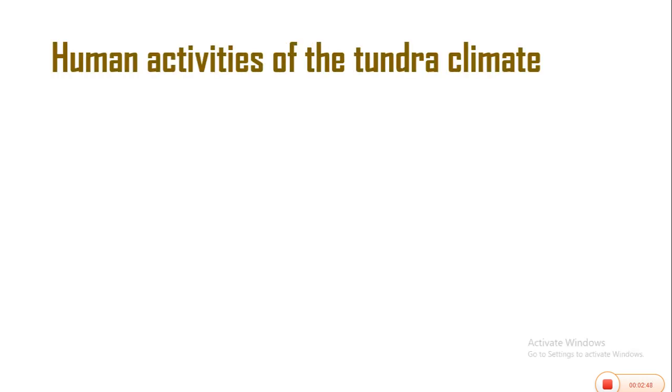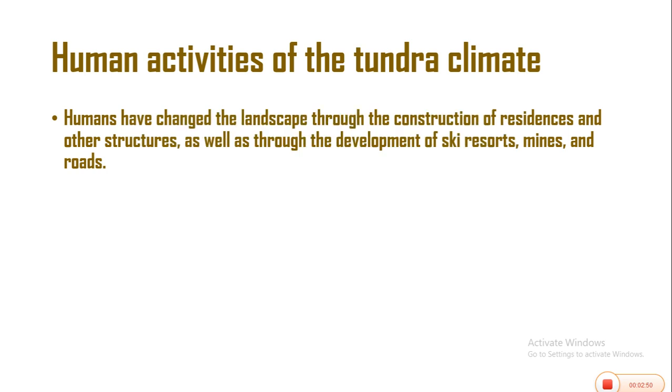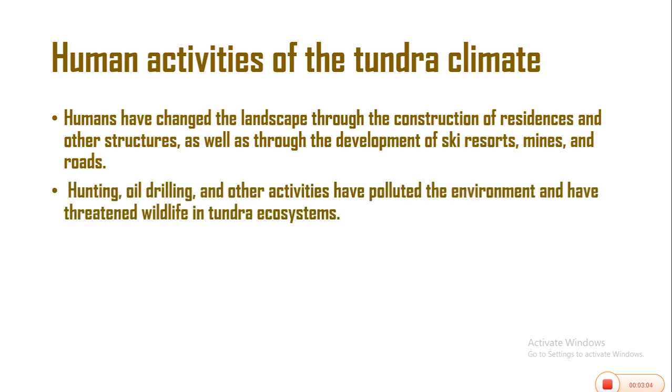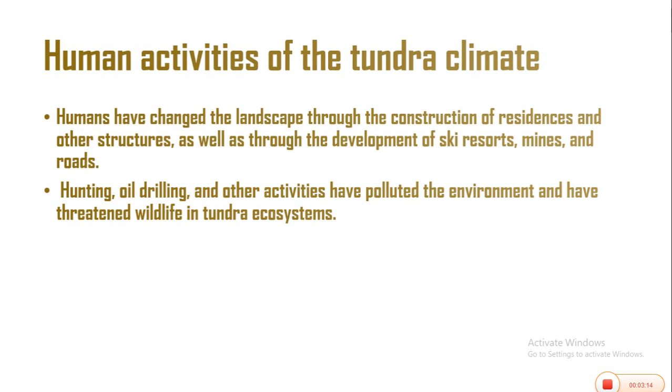Human activities of the tundra climate. Humans have changed the landscape through the construction of residences and other structures, as well as through the development of ski resorts, mines, and roads. Hunting, oil drilling, and other activities have polluted the environment and have threatened the wildlife in the tundra ecosystem.